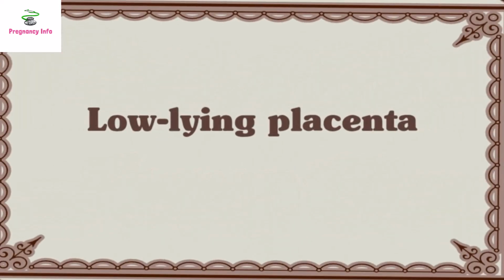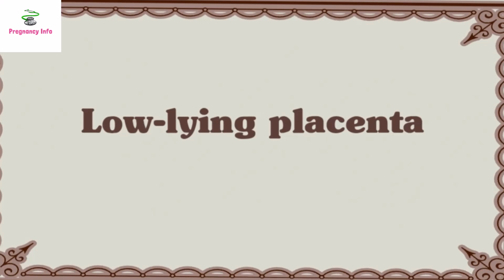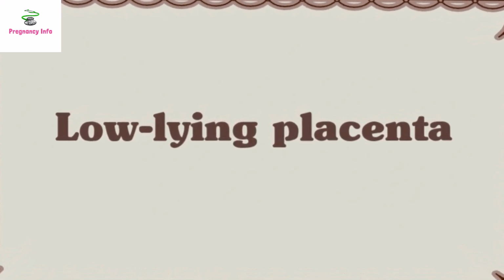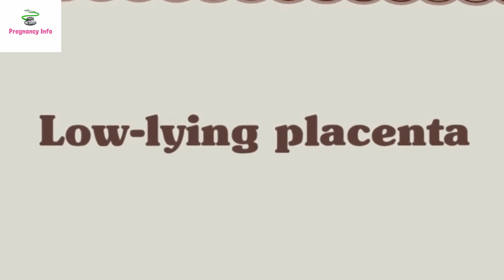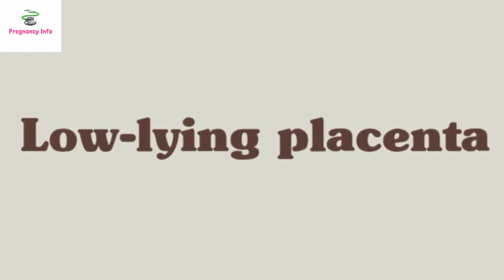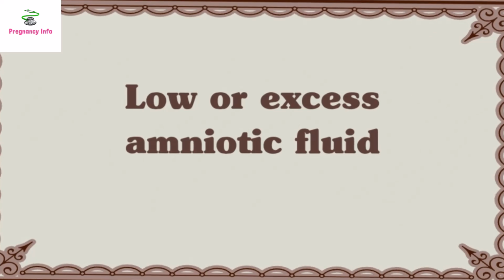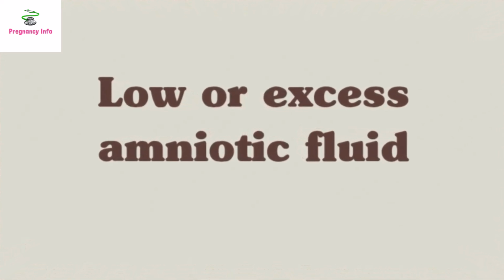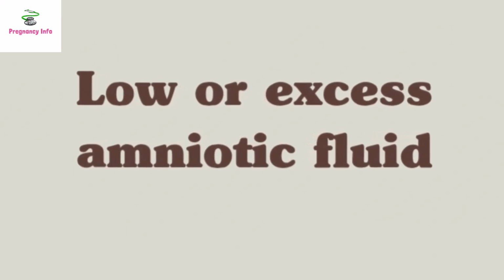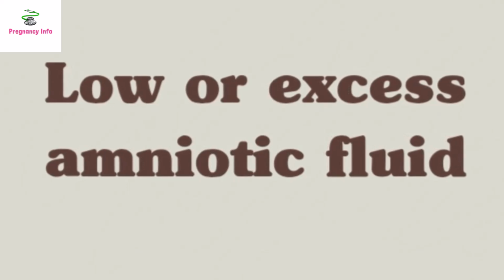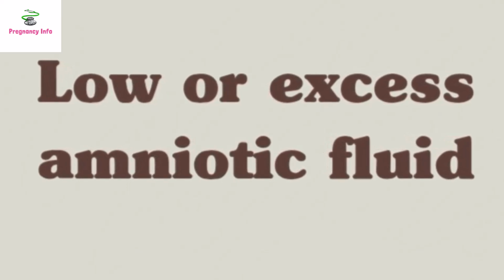Low-lying placenta. Placenta previa is a rare pregnancy complication that occurs if the placenta attaches to the bottom part of a woman's uterine wall, partially or completely covering the uterus or the cervix. When it occurs, it usually happens during the second and third trimester. Low or excess amniotic fluid. Amniotic fluid cushions the womb to keep a fetus safe from trauma. It also helps maintain the temperature inside the womb. Having too little or too much amniotic fluid interferes with some of the normal functions of the womb.